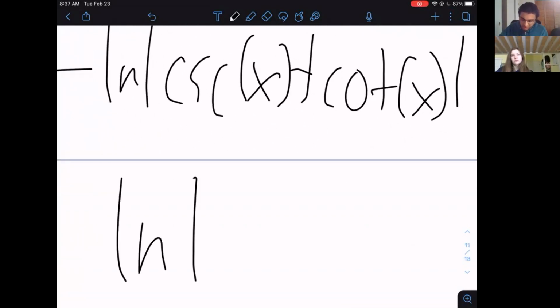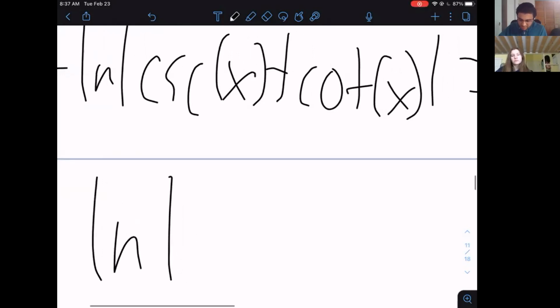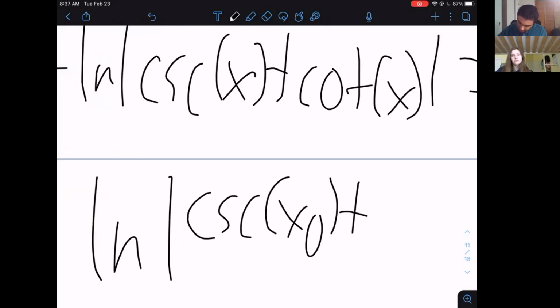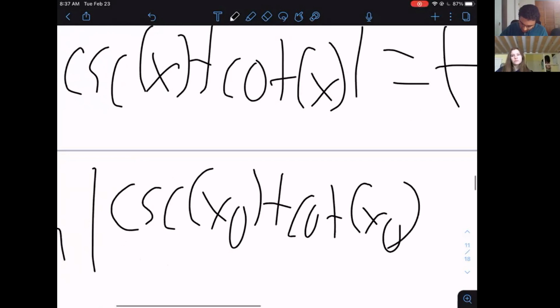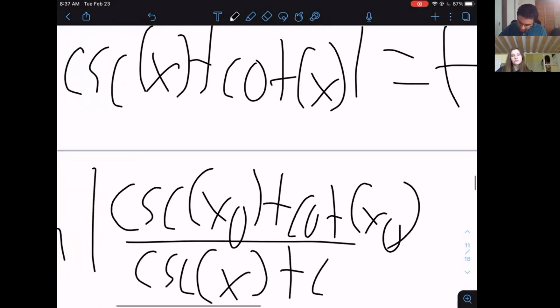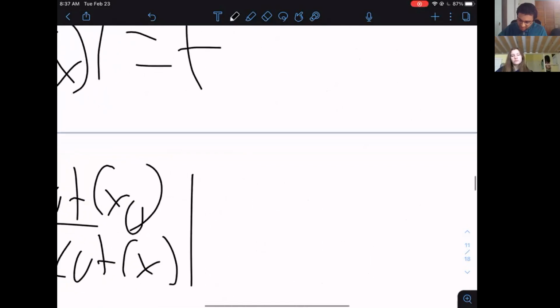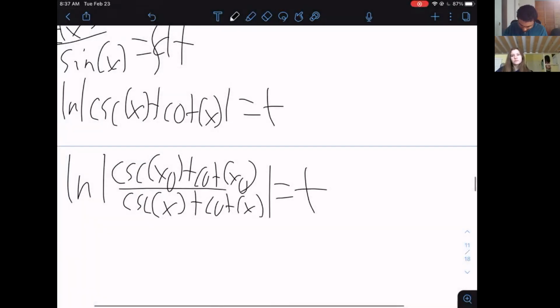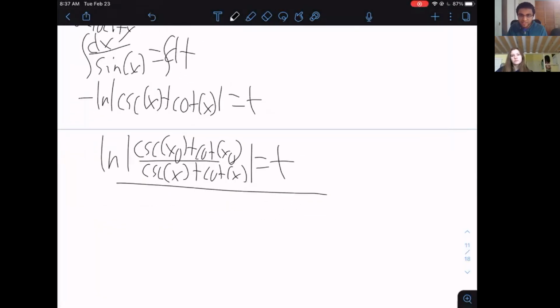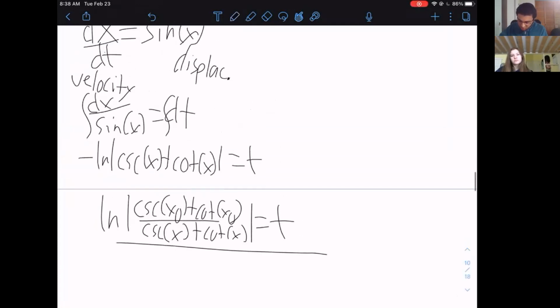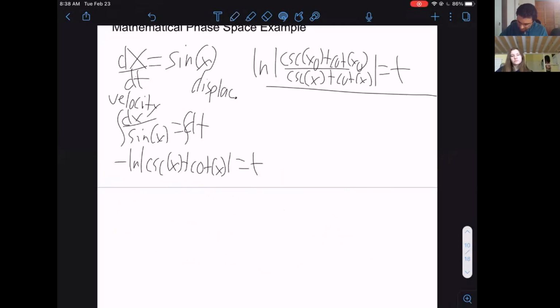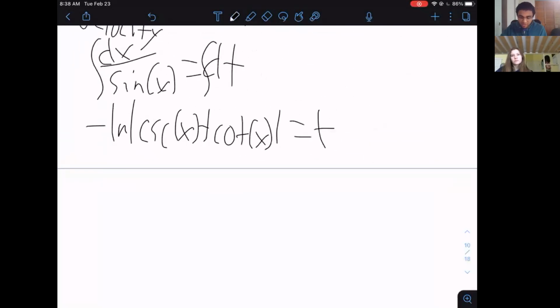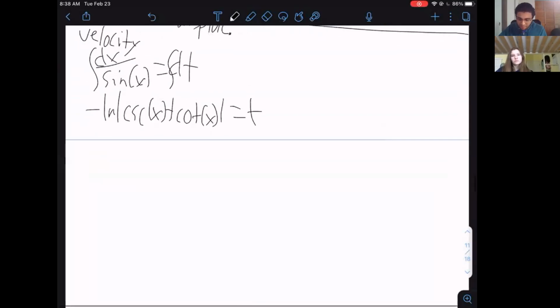If you have an initial condition at time t equals 0, x naught, and then you apply a log property, this becomes cotangent x naught over cosecant x plus cotangent x. The idea you're supposed to get from this is that it's very hard to extract any meaningful information from an expression like this. It's very hard to get meaningful data out of it. So we instead look to a more geometric approach for understanding what's going on.